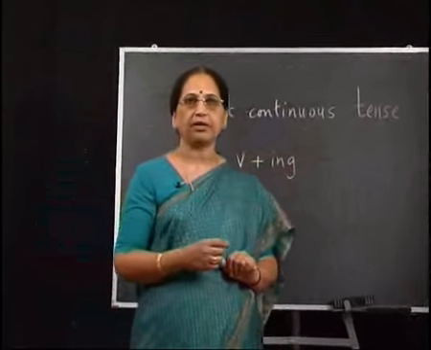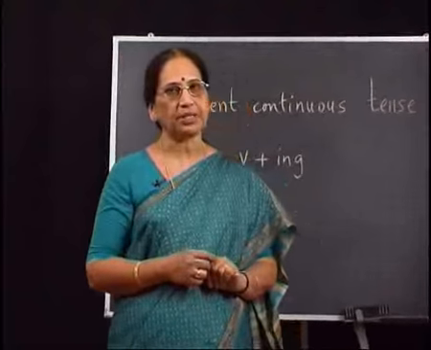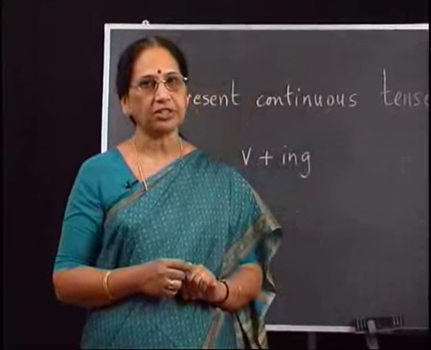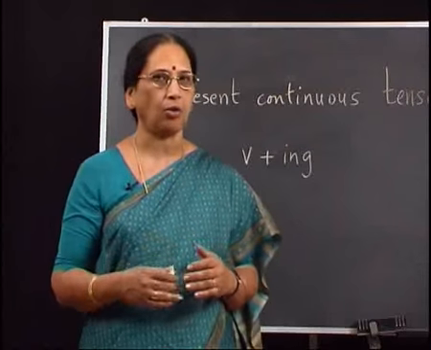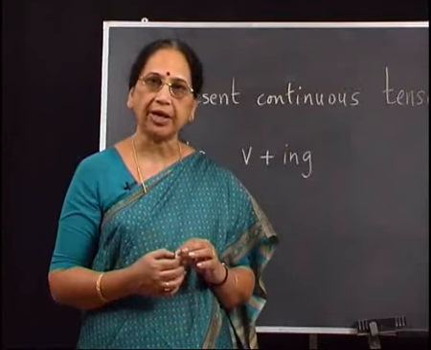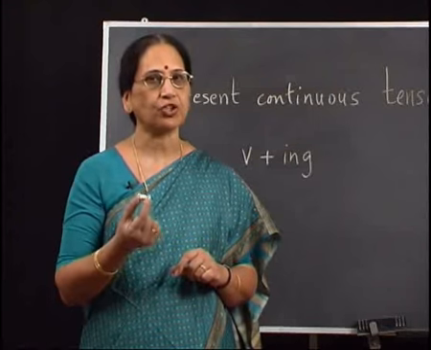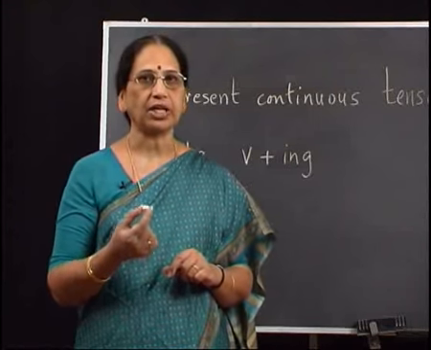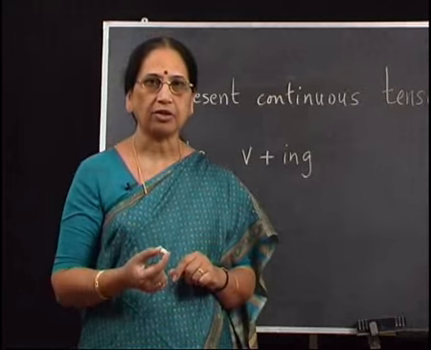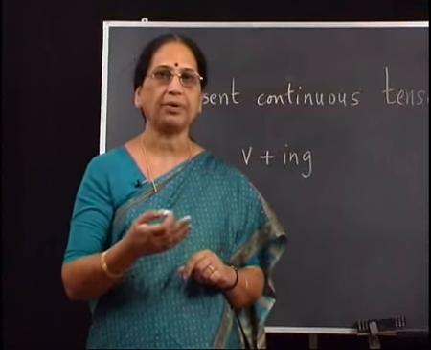I explained that we use the present progressive tense when we are describing actions that we are performing now. For instance, I am wearing a sari, I am talking to you, I am holding a piece of chalk. So I am speaking about actions that relate to the present and are happening now.